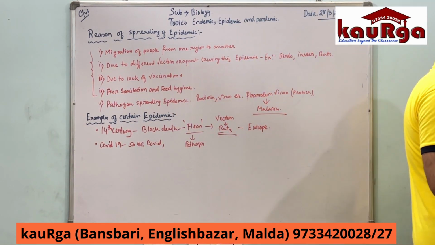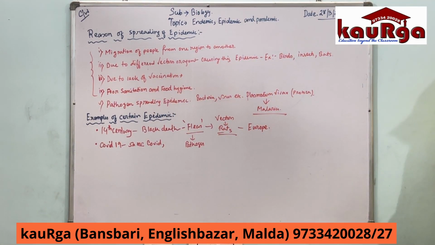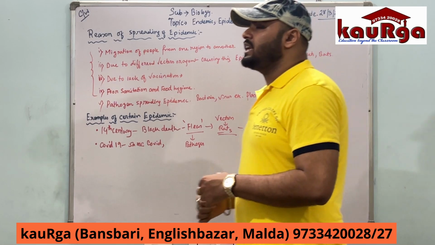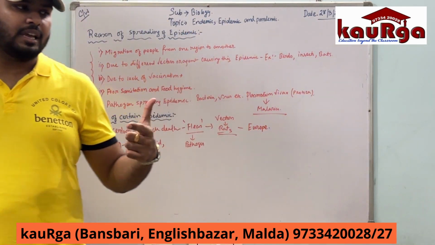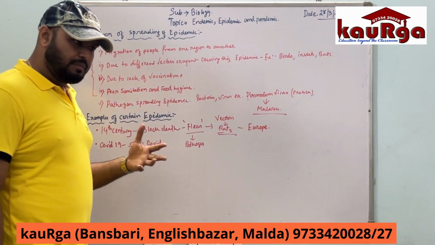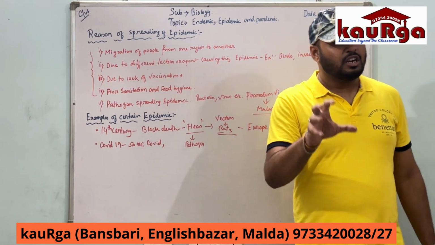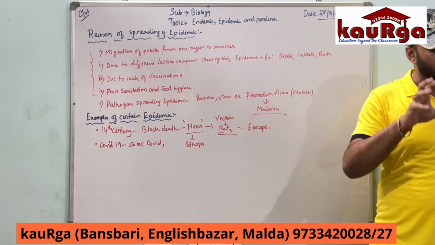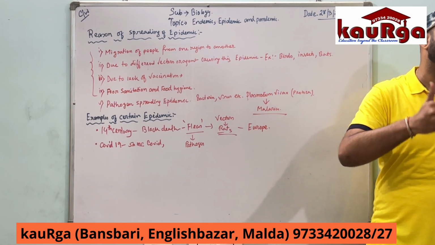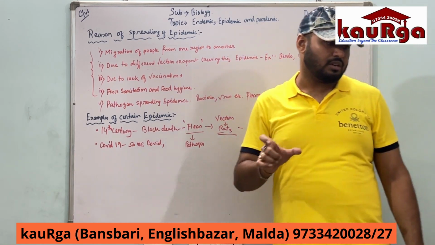Now let us summarize what we have read. Diseases are basically four types: sporadic, endemic, epidemic and pandemic. Sporadic, confined to a particular region. Endemic, confined to a particular region, and it happens again and again in that particular region.